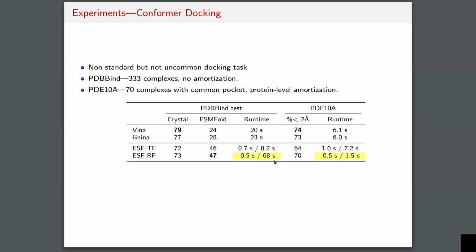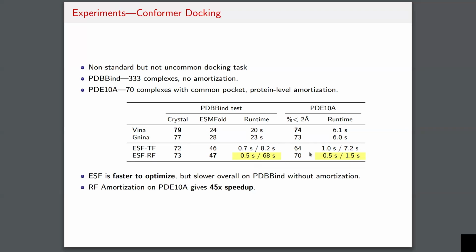And what we see is that if you include the pre-computations, which in the PDBbind case cannot be amortized, you actually do not really get a speed up. And that's simply because there's not very much to amortize, as each protein ligand complex has a unique protein and a unique ligand. The take home message here is that on PDE10A,